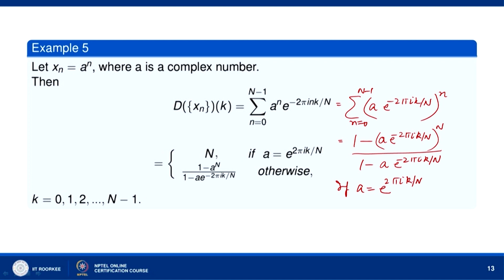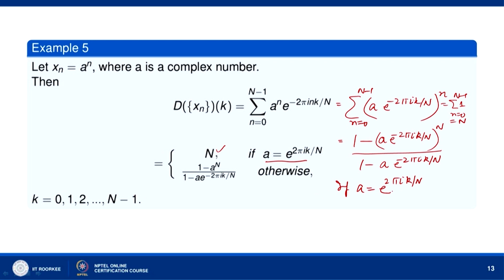If a is equal to e^(2πi k/n), then each term will be equal to 1, and we will have the sum from n equals 0 to n minus 1 of 1, which is equal to n. So, if a is equal to e^(2πi k/n), then we get the DFT of x_n at k equal to n for all values of k.